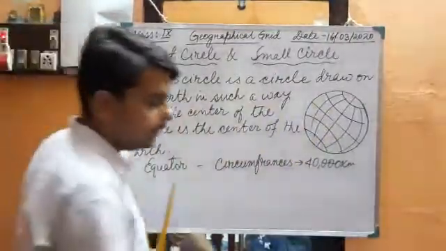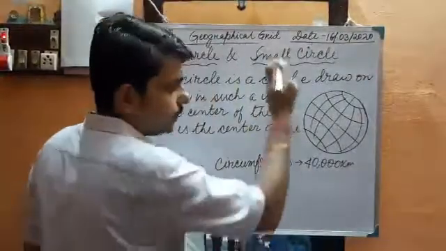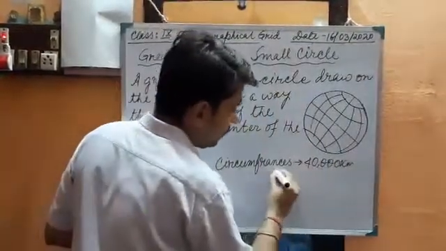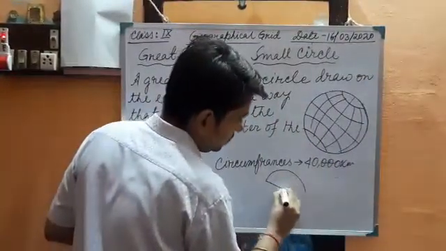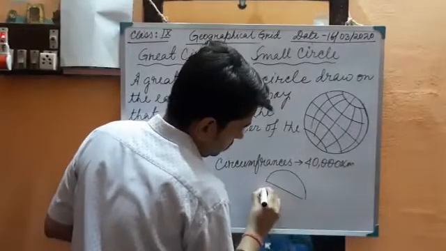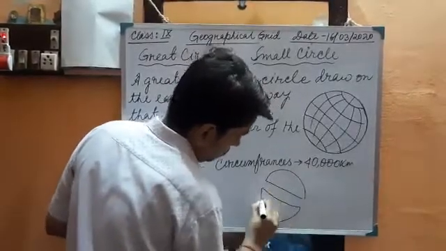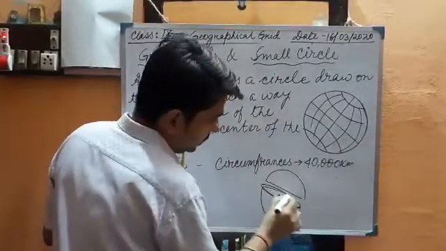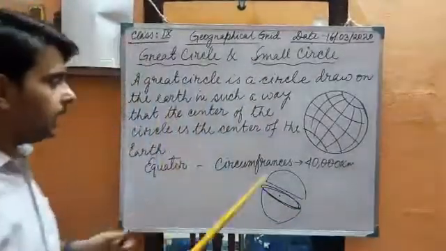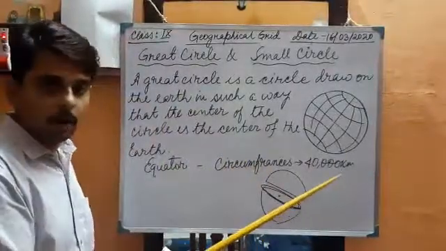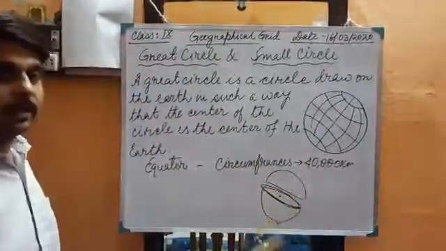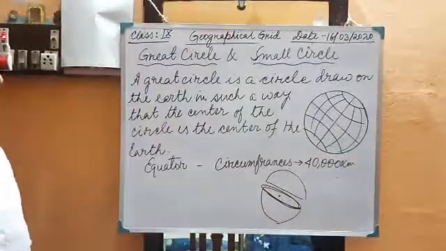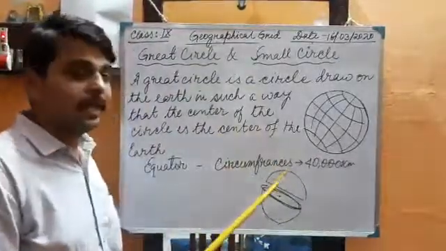If we cut the globe into two equal halves, you will see this is the center and this is the equator. So this is just about the circumference of the globe, and the equator is a great circle and no other one is like the equator.